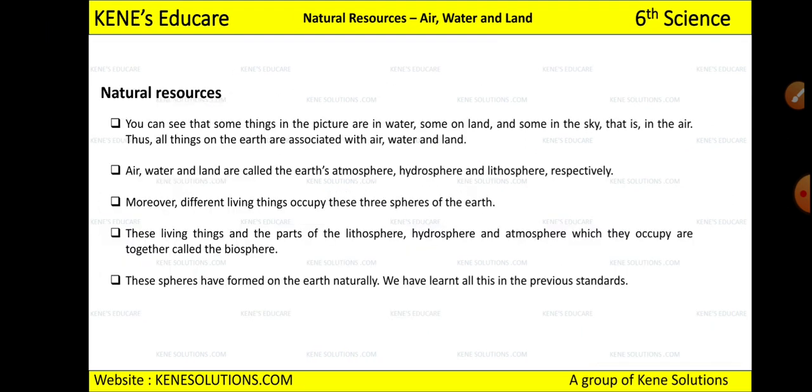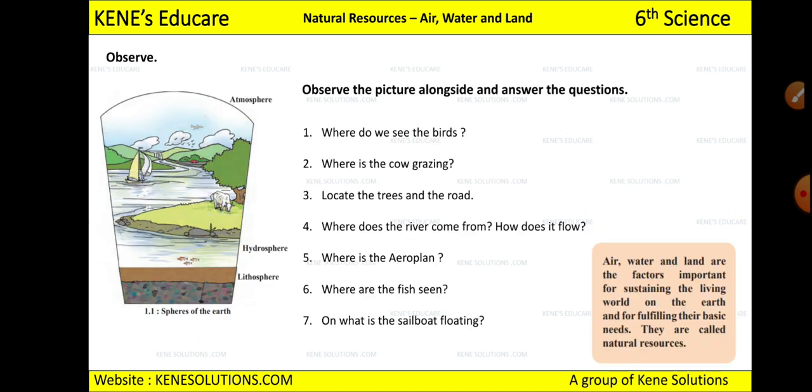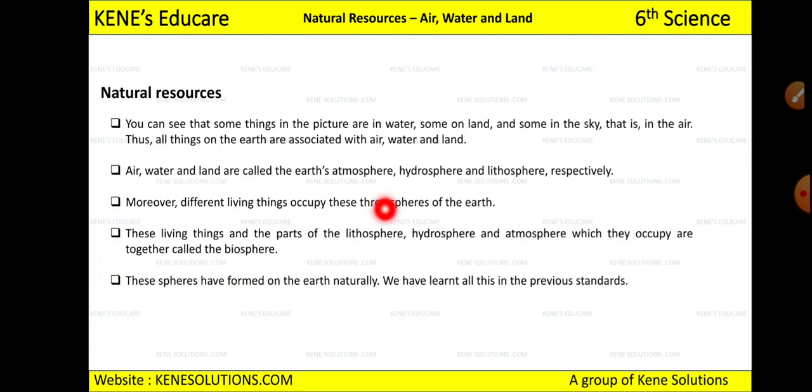Okay, now see, you can see that some things in the picture are in water, some on land and some in the sky, that is in the air, right? We have seen here the aeroplane is in the air, the boat is in water, the cow is on land, right? So there are various things on land, water and air.